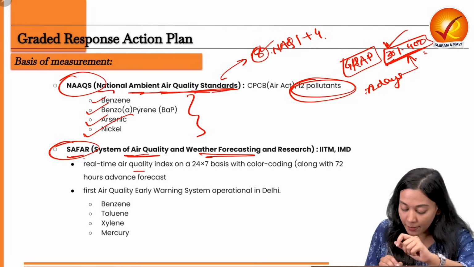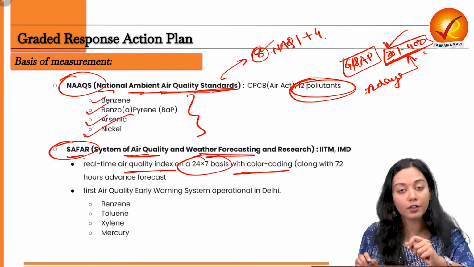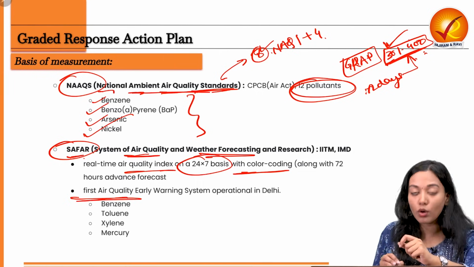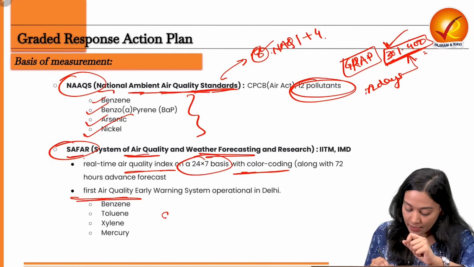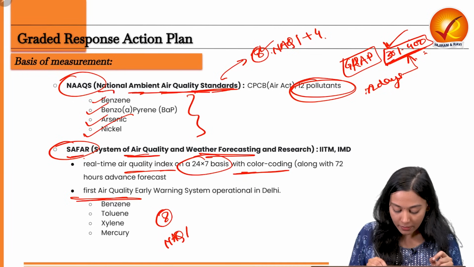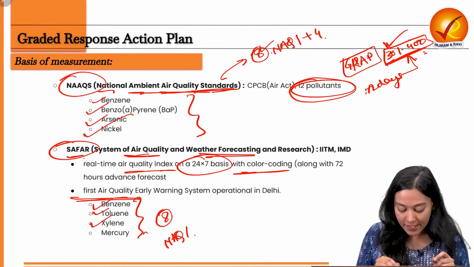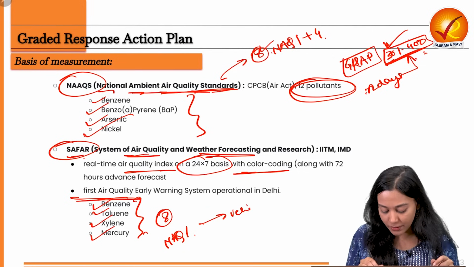So this is a real-time air quality index which works on a 24/7 basis with different color codings, total 6 color codings, and it has got the first air quality early warning system of Delhi. Not only that, it has the 8 pollutants that are given in the NAQI and some extra which are benzene, toluene, xylene and mercury as well, which are prominent vehicular pollutants.